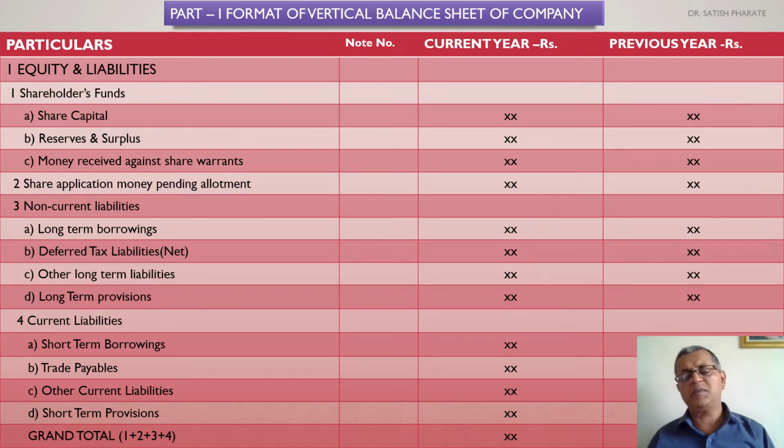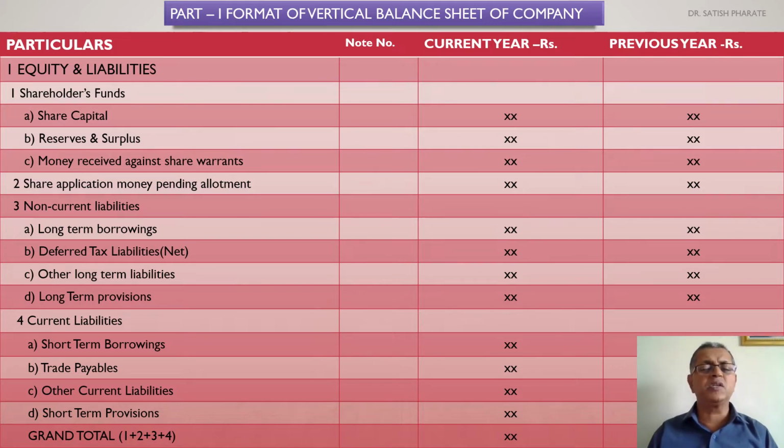These two rights are exercised by this shareholder over and above the rights of the ordinary shareholder. That's why he is called a preference shareholder, and the other one is called an ordinary shareholder. In the case of the ordinary shareholder, these rights are not available to him, because if there is a loss, the ordinary shareholder will not be entitled to receive the dividend. But even in the case of loss, the preference shareholder is entitled to receive the dividend. That's why preference share capital and equity share capital, this total classification, is mentioned in the working note of the share capital.